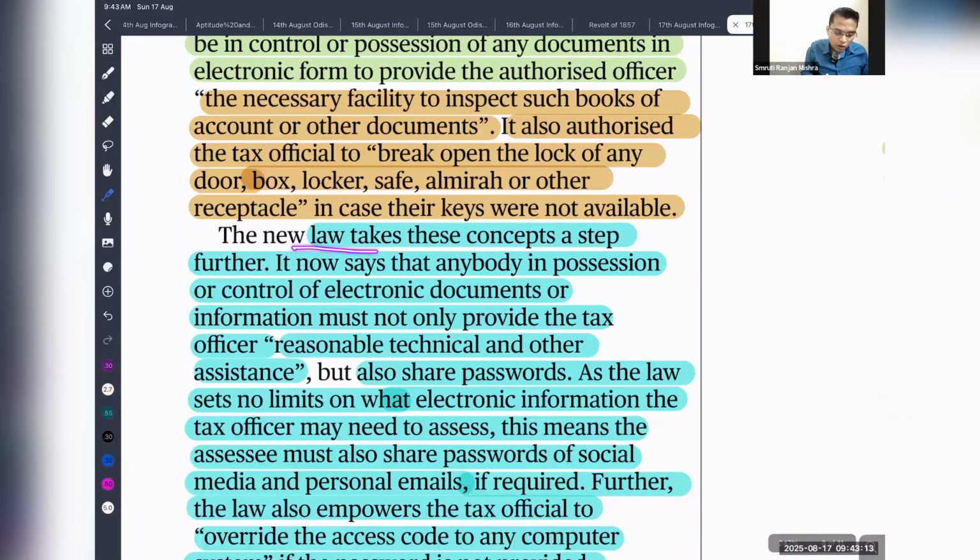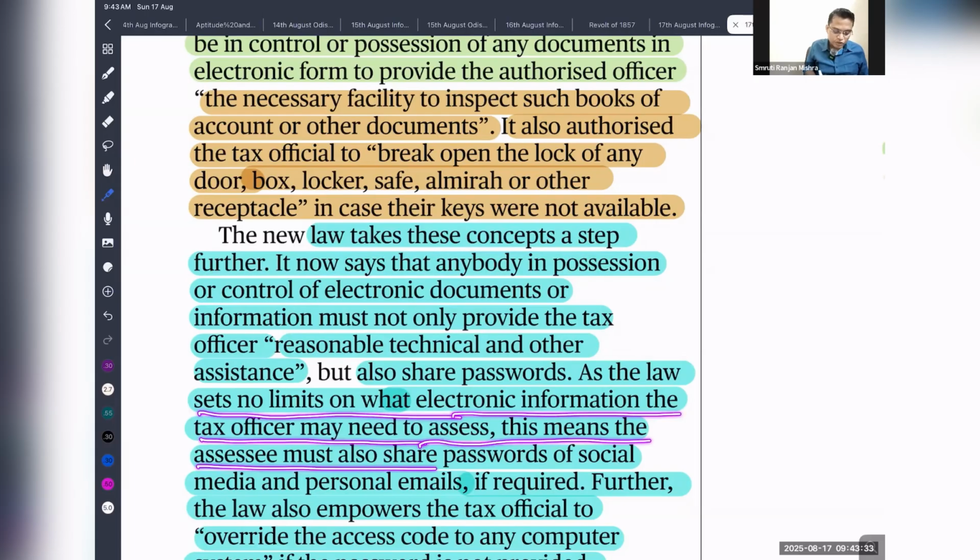Now the same is applicable for your digital record. So a new law takes the concept a step further. It is now that anybody in possession or control of electronic documents or information must not only provide tax officials reasonable technical and other assistance, but also share the passwords, as the law sets no limit on what electronic information tax officials may need to access.